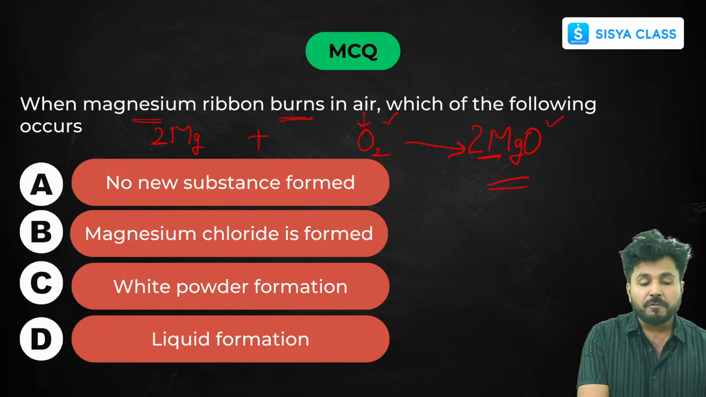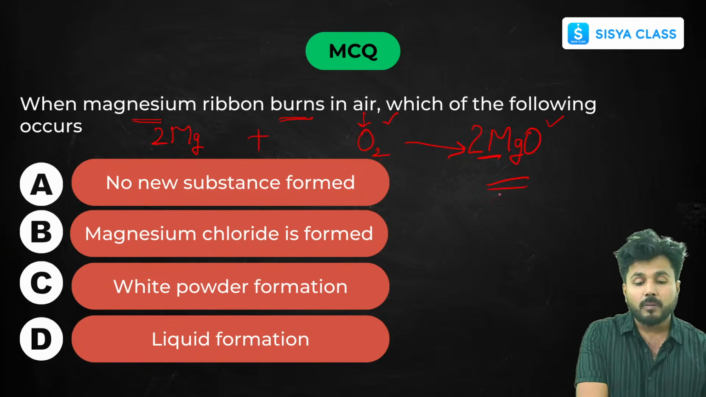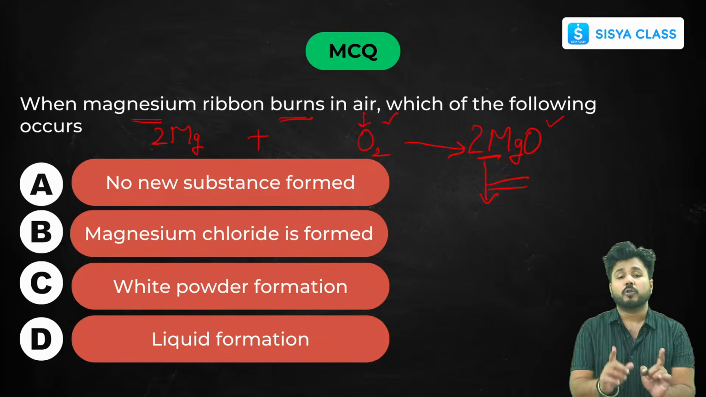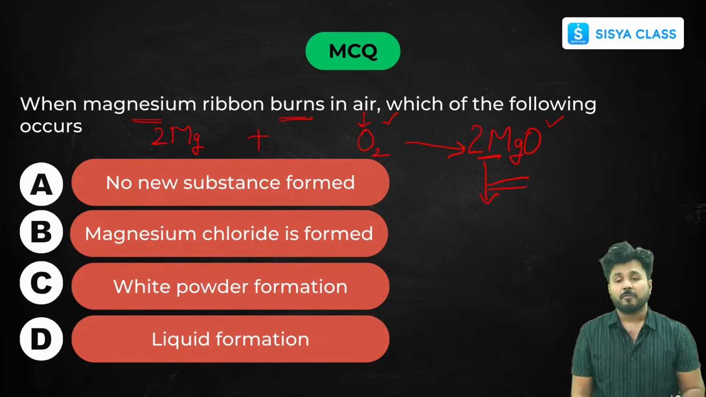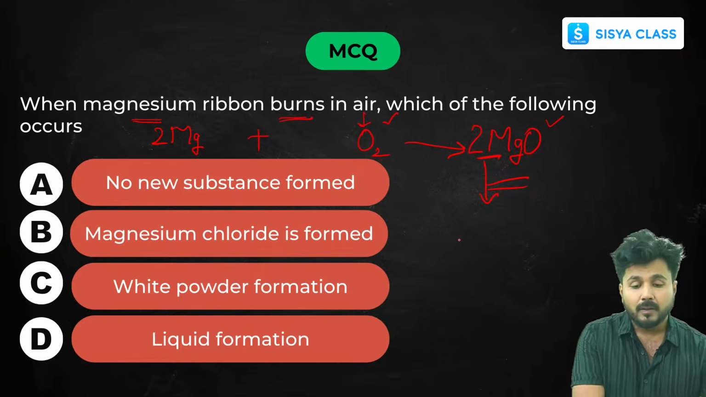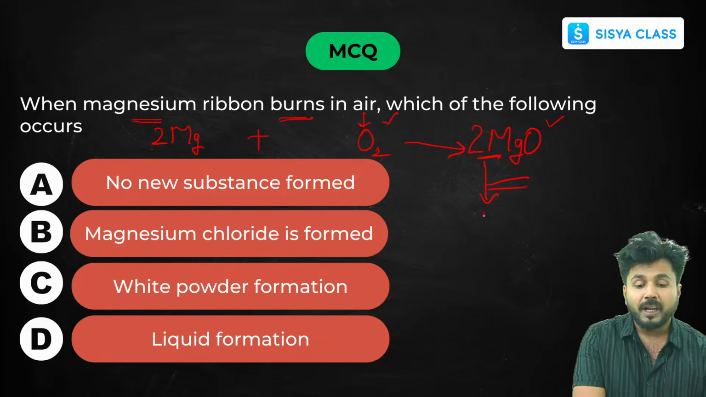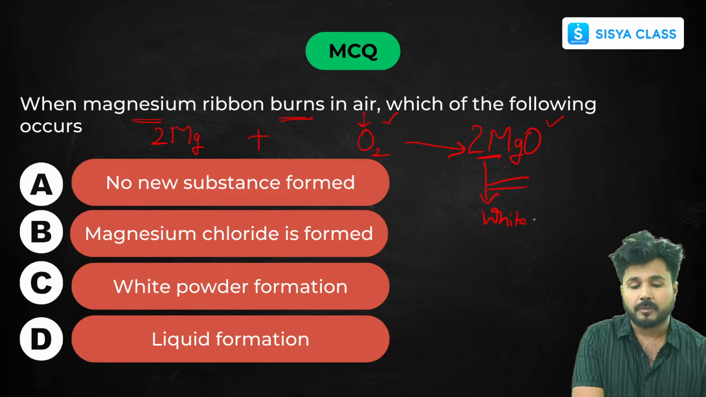So which of the following occurs? So now I am just giving you a very important piece of information regarding magnesium oxide. This is also a question, a PYQ from last year's question paper, that whenever magnesium burns in air, it forms a white powdered substance.